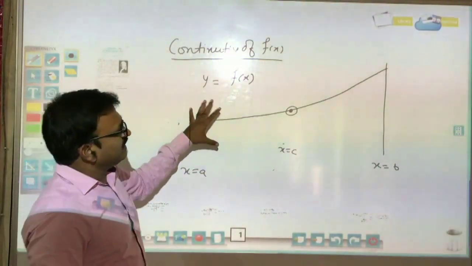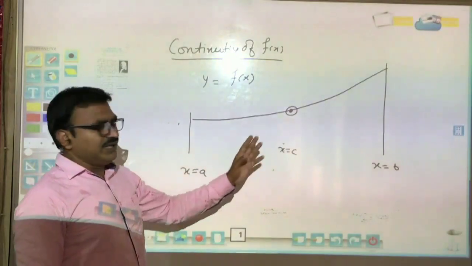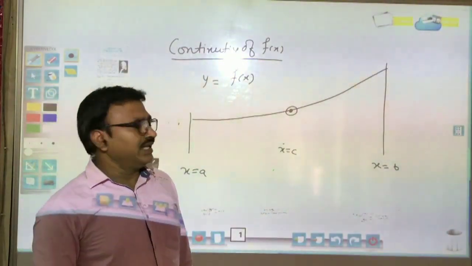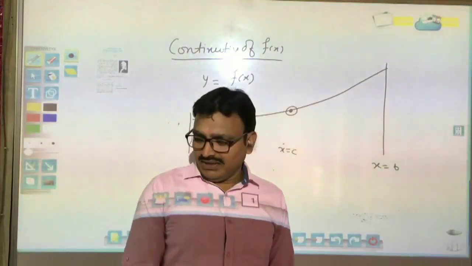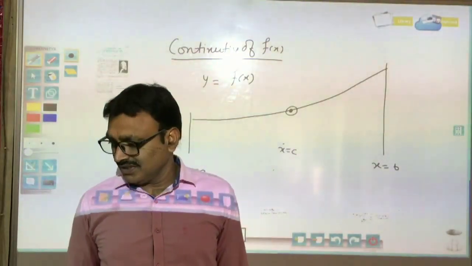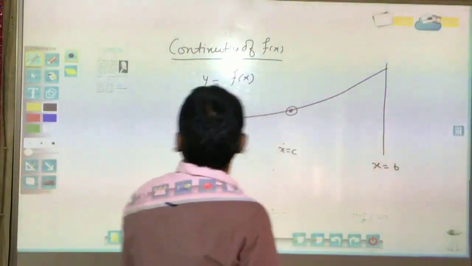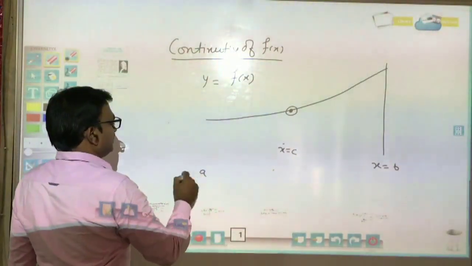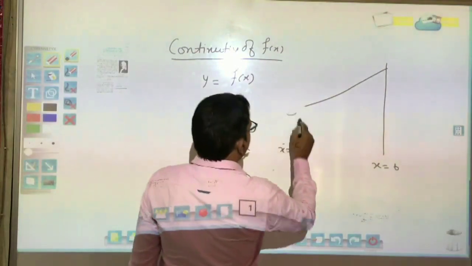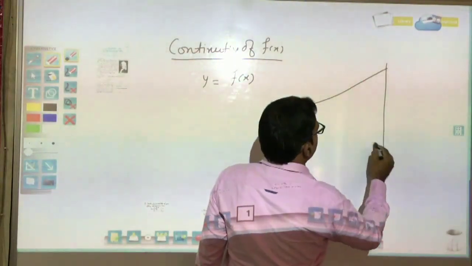So this is the example. Actually, so many points in the given interval may be there where the function is not continuous. So now I am starting continuity of function by the definition of continuity of function.